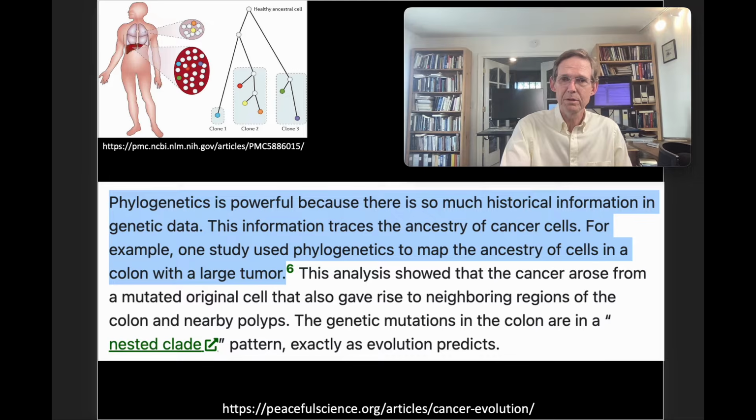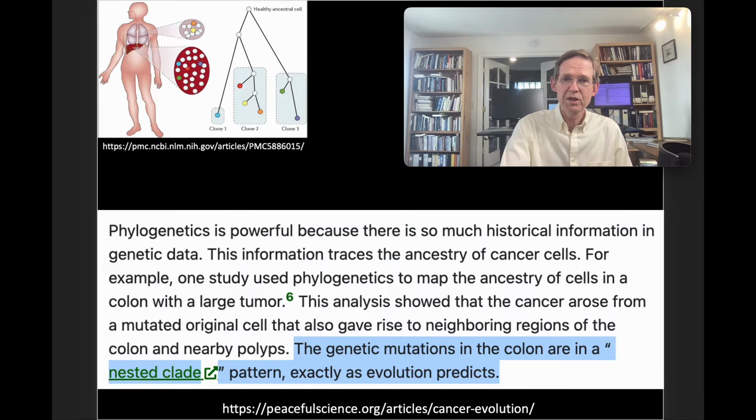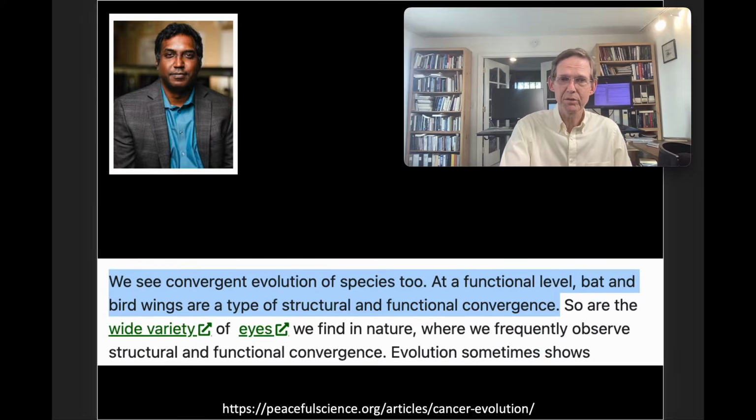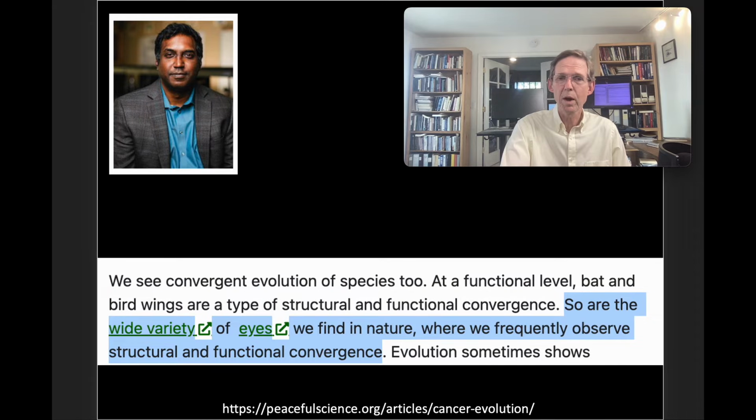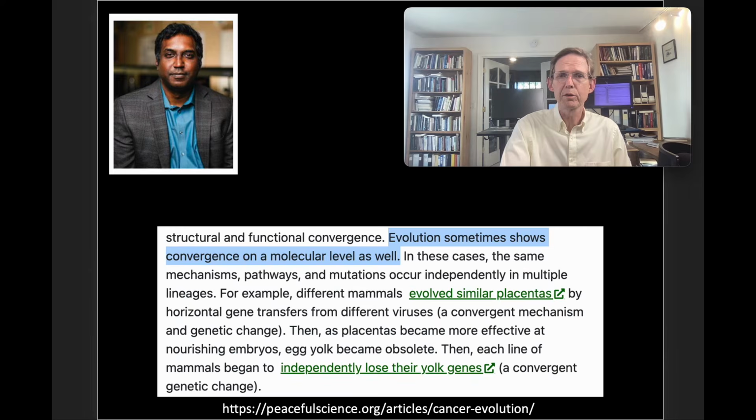Phylogenetics is powerful because there is so much historical information in genetic data. This information traces the ancestry of cancer cells. For example, one study used phylogenetics to map the ancestry of cells in a colon with a large tumor. The genetic mutations in the colon are in a nested clade pattern, exactly as evolution predicts. We see convergent evolution of species too. At a functional level, bat and bird wings are a type of structural and functional convergence. So are the wide variety of eyes that we find in nature, where we frequently observe structural and functional convergences.